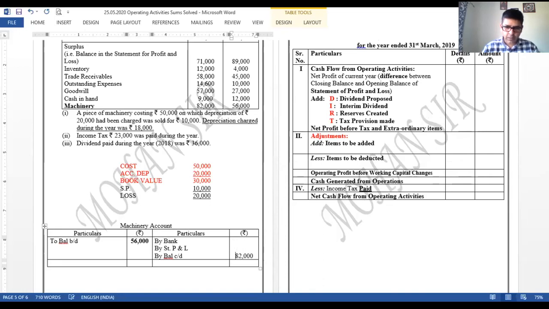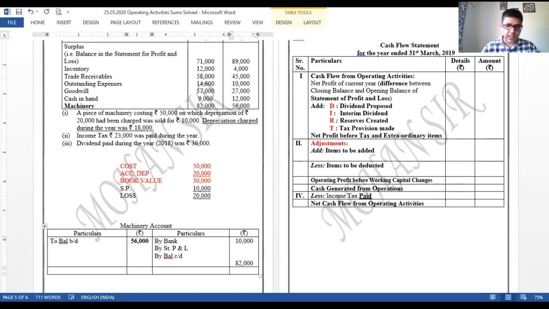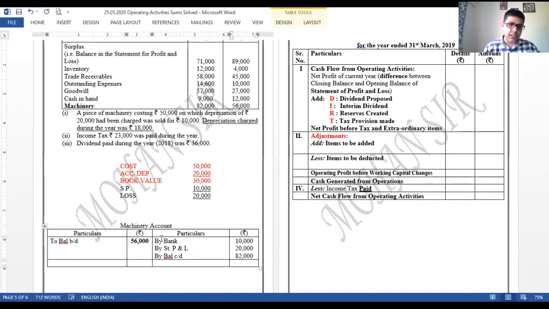Now, by bank, selling price is 10,000. Loss can be seen as 20,000. So we are done giving the effect of these two, selling price and loss, in the machinery account. But sale of a machine will be a part of investing activity, so not to be recorded over here.